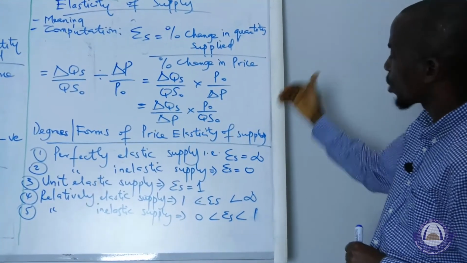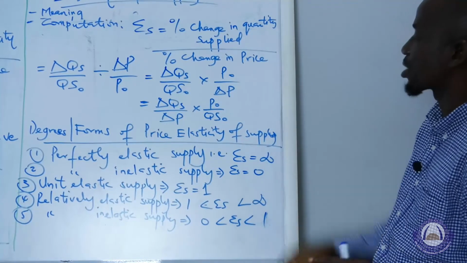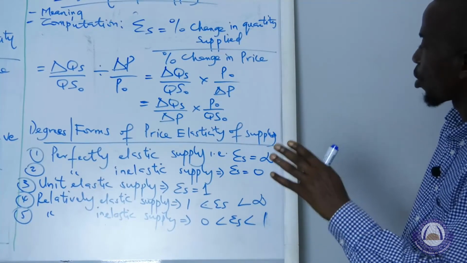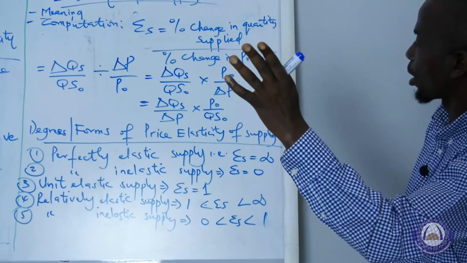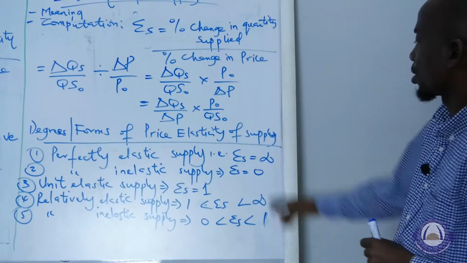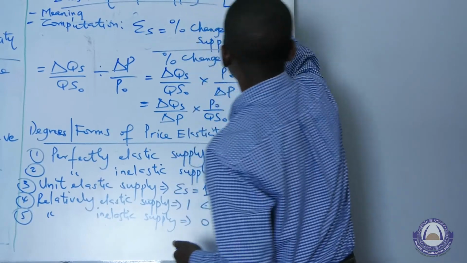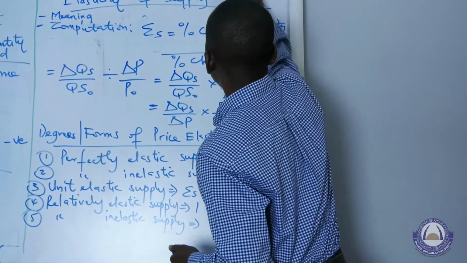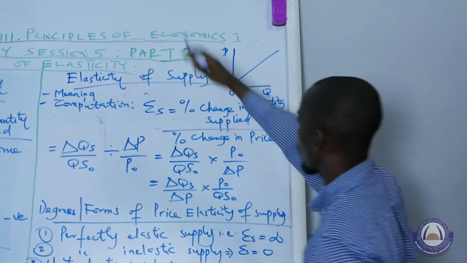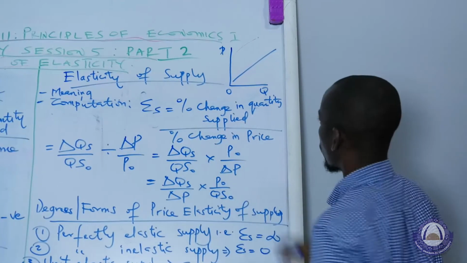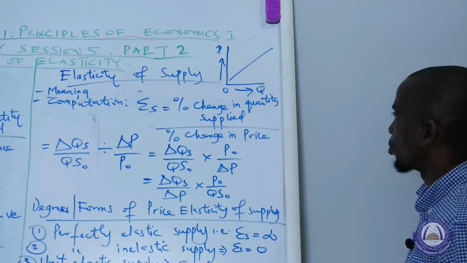So if you have a good understanding of elasticity of demand, then this will guide our understanding. The only difference is that while the demand curve is negatively sloped, that is, it has an inverse relationship with price, this one has a direct relationship, because our supply curve is of this nature: price, quantity. And if you recollect, for demand, it is on the other side. So for this one, when price increases, quantity supplied is expected to increase.